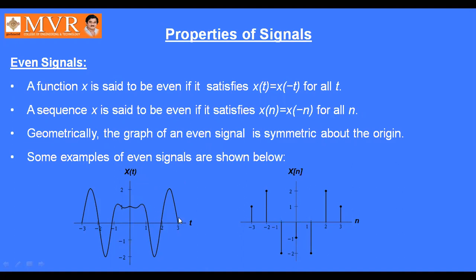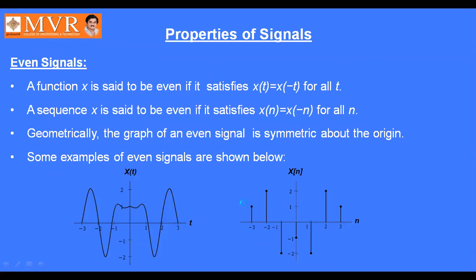See, this is x of t, and this is nothing but the mirror image of x of t. That's why this is symmetric about the origin. This is an exact replica of x of t, but it is represented in this quadrant. So x of t equals x of minus t. Similarly, x of n is equal to x of minus n. So this is called an even signal.